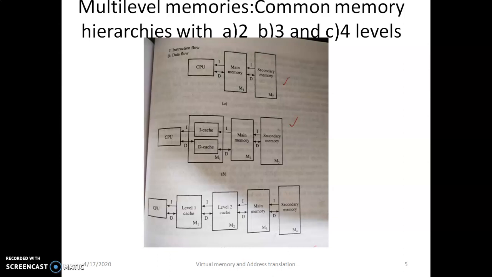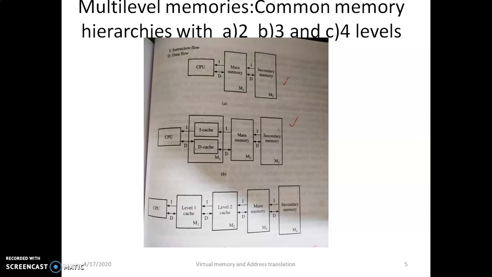In the next hierarchy with 3 levels, there is a cache. This cache is split, which is called a split cache. It has separate areas for storing instructions, the I cache, and data, the D cache. The third example has 2 cache levels, both non-split, of unified type. So these are the multi-level memories.